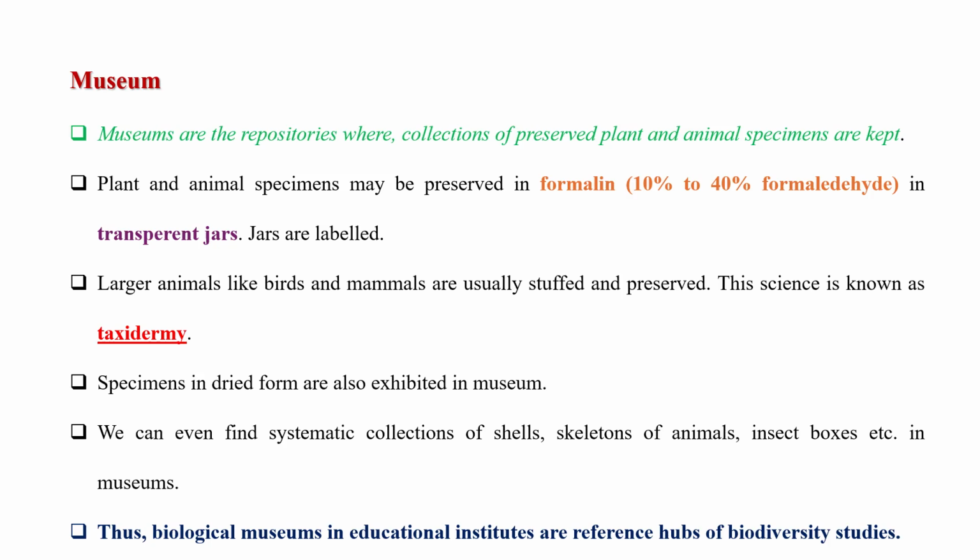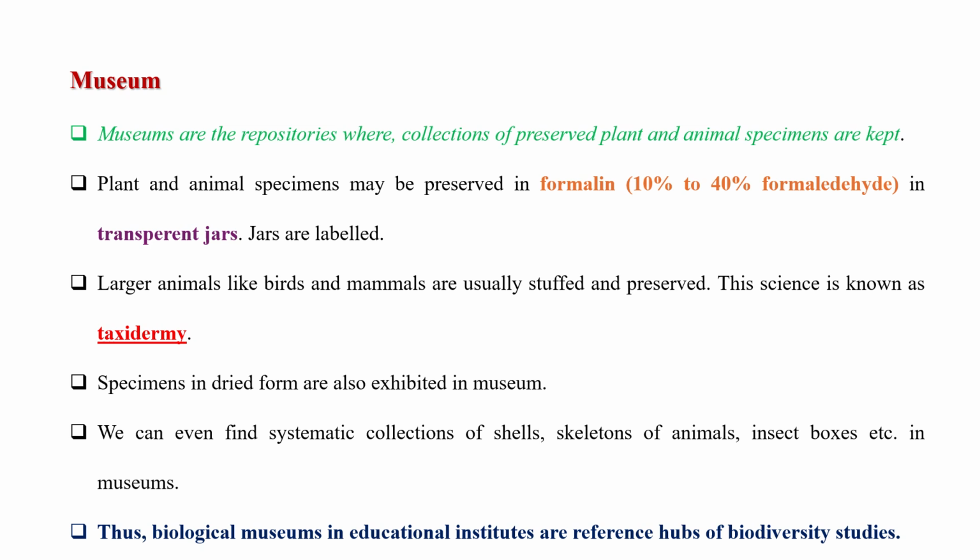Museum. Museums are the repositories where collections of preserved plant and animal specimens are kept. Plant and animal specimens may be preserved in formalin, 10% to 40% formaldehyde, in transparent jars. Jars are labeled. Larger animals like birds and mammals are usually stuffed and preserved. This science is known as taxidermy.